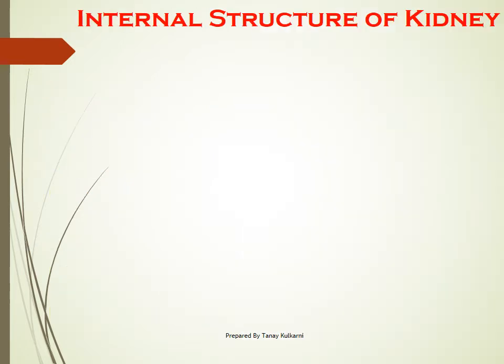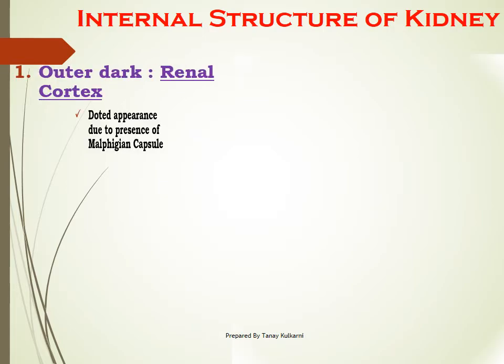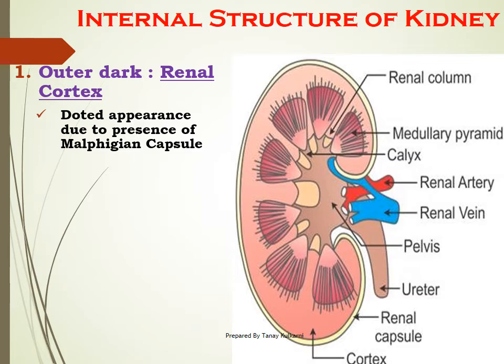We'll go ahead. Internal structure of kidney. Internal structure of kidney consists of LS of kidney. The first homework for you is from page number 115, figure 9.2, a diagram. I'm repeating, figure 9.2 diagram from page number 115. This diagram you have to draw in your notebook.